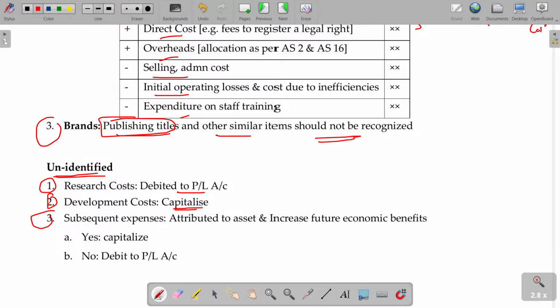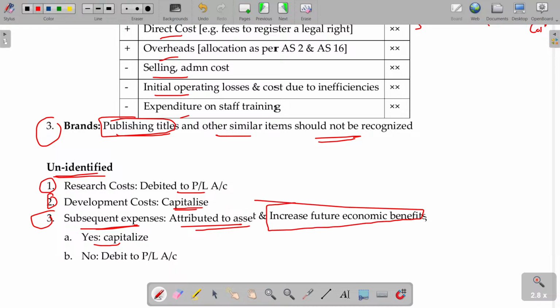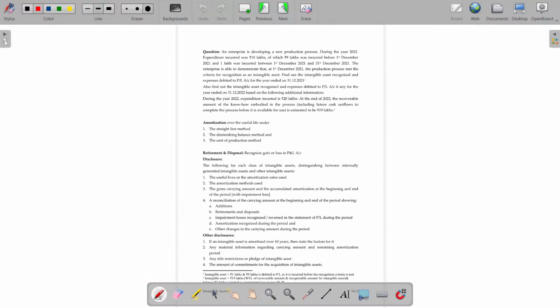Okay. So if you are investing further, now the question is whether the further investment raises the revenue generation or not. If the further investment increases its own level, its own profitability, then capitalize. Subsequent expenses are attributed to the asset when they increase the future economic benefit. If not, sir, then this amount can be debited to the P&L account only. Clear? Clear? Next. Next.